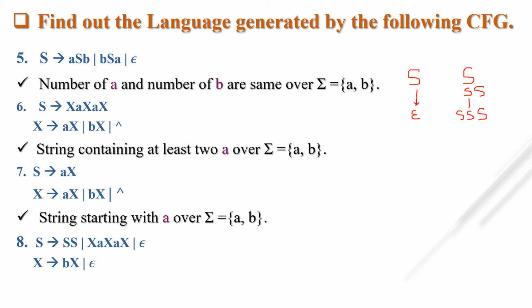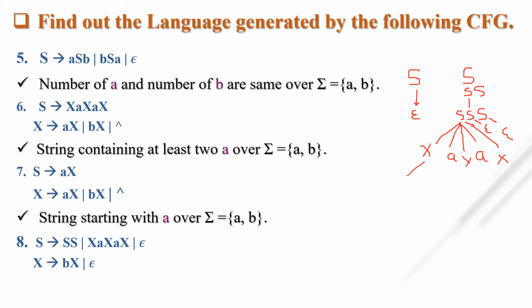Instead of this S, suppose I take XaXaX, and from this S, I take null, and also from this S I take null.